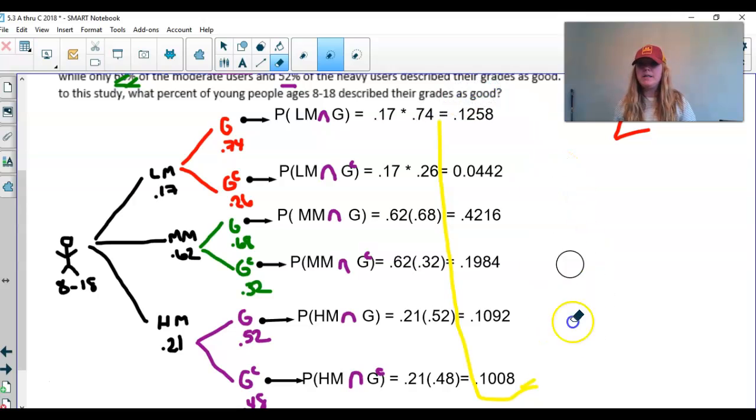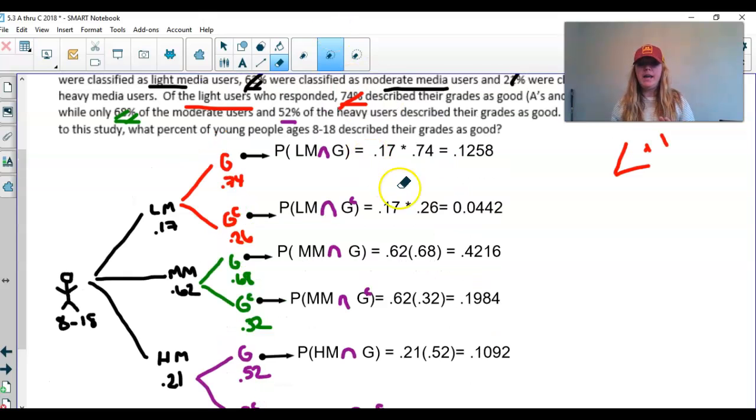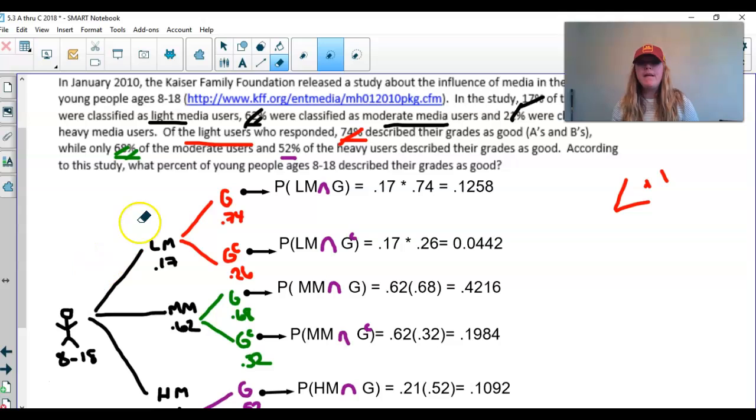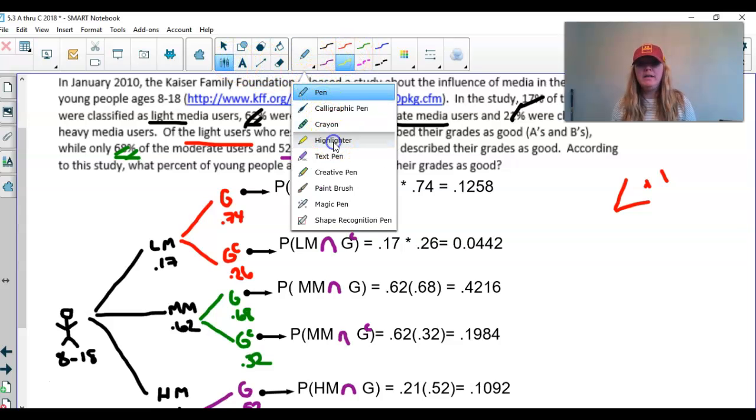The only reason I'm erasing it right now is because I covered up the question. Let's go ahead and answer the actual question now, okay? According to this study, what percent of young people ages 8 through 18 describe their grades as good? Okay, describe their grades as good. I'm going to use my highlighter here.